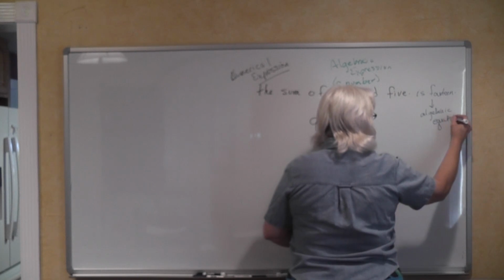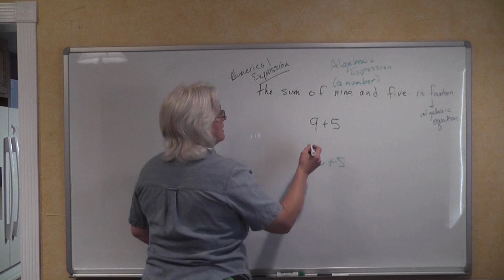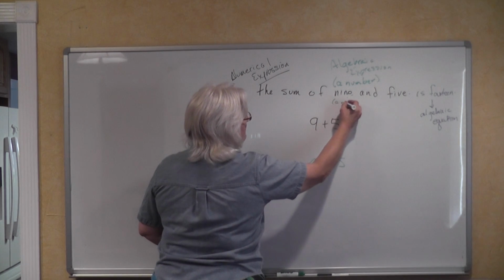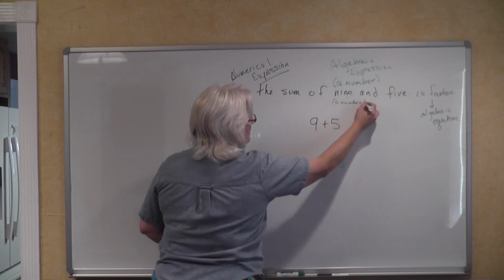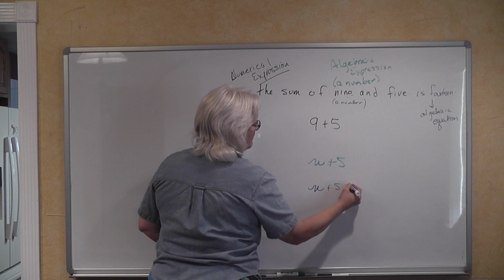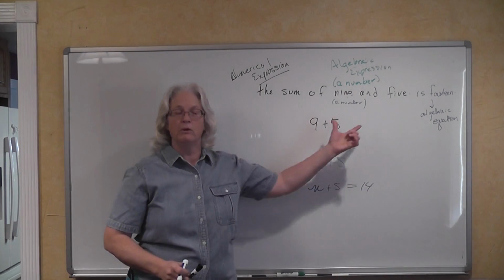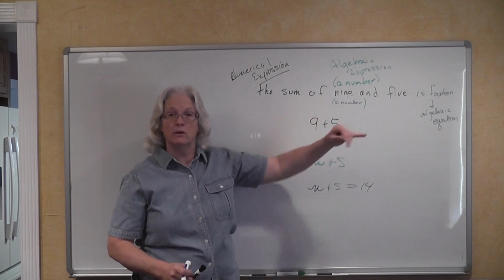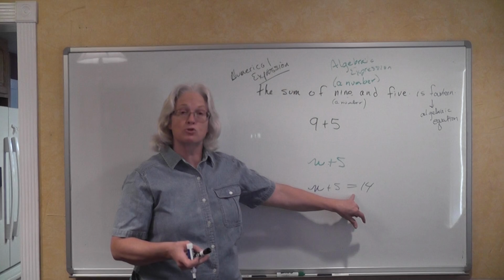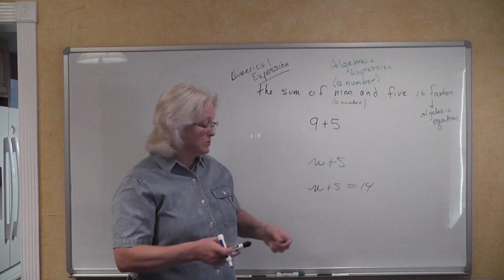And an algebraic equation is going to look like this. The sum of a number and 5 is 14. When you have "is equal to" or "equals," that gets translated, in the symbols of math, as an equal sign.